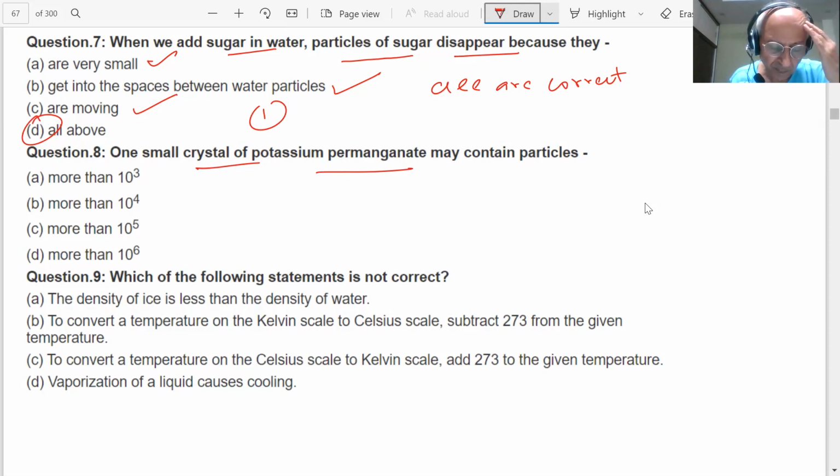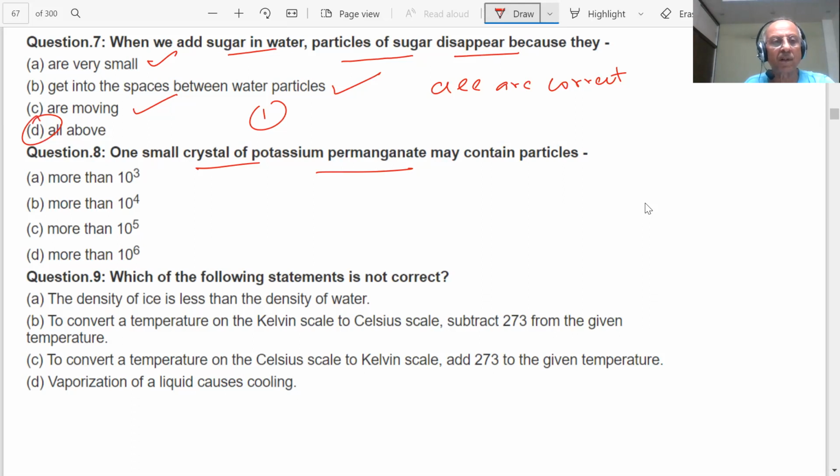Sir, it changed to violet color. Then you start diluting it. Take 10 milliliters, add 90 milliliters of water. What happens? The color becomes less, but the color does not disappear. What did it prove, sir? That one crystal consists of very, very large number of tiny particles. So what is the number?